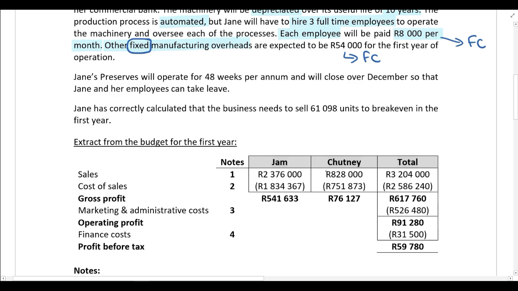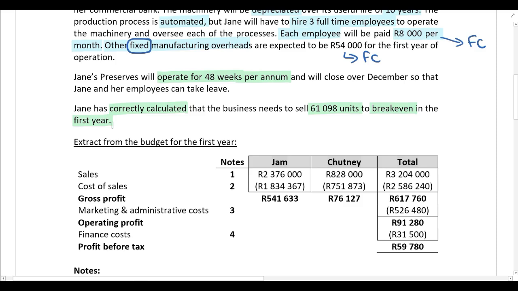Jane's Preserves will operate for 48 weeks per annum and will close over December so that Jane and her employees can take leave. Jane has correctly calculated that the business needs to sell 61,098 units to break even in the first year.